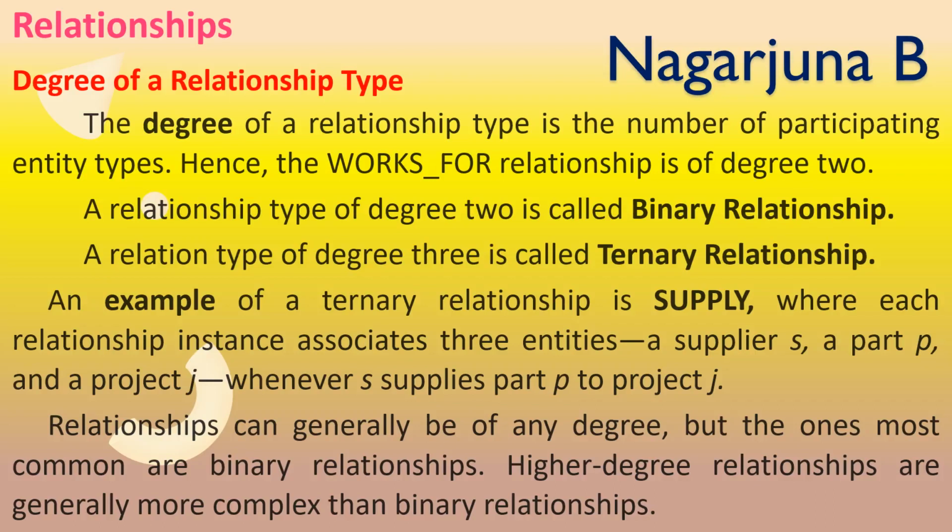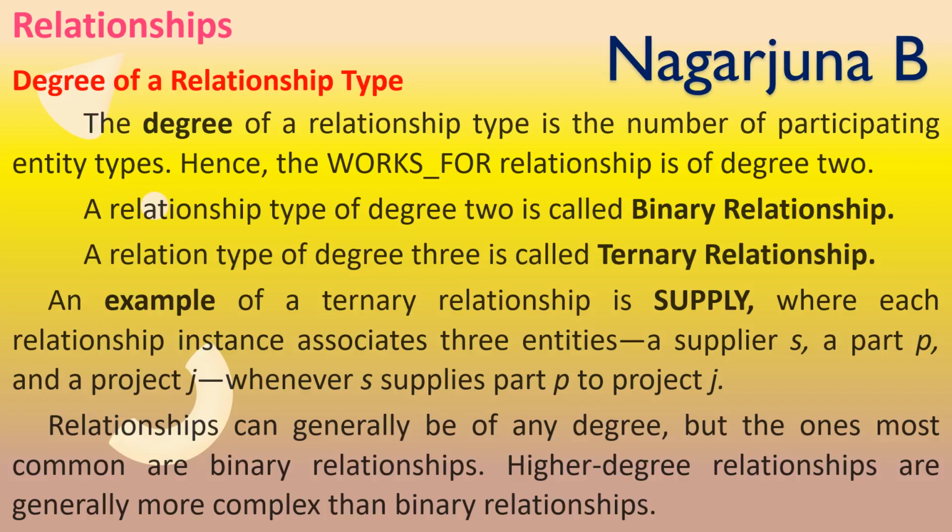That means a relationship can generally be of any degree, but the most common type we come across in DBMS is the binary relationship. Higher degree relationships are generally more complex than binary relationships.